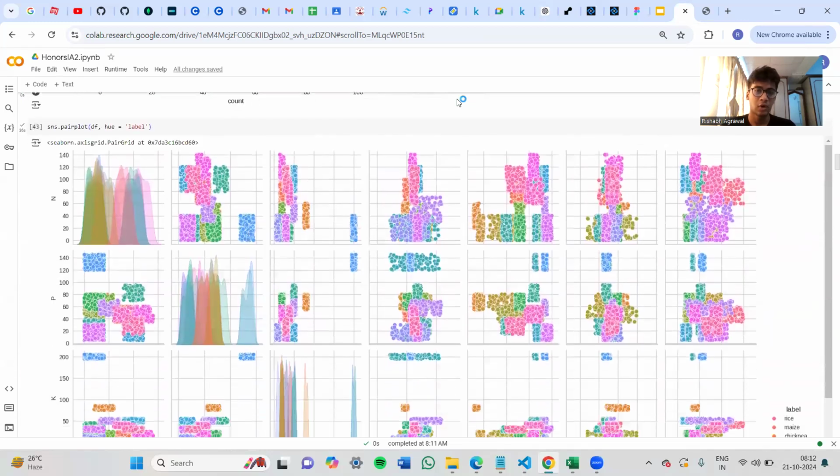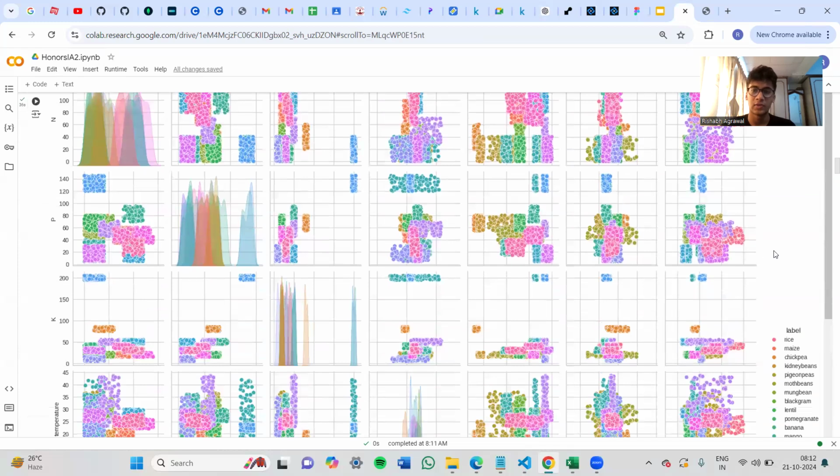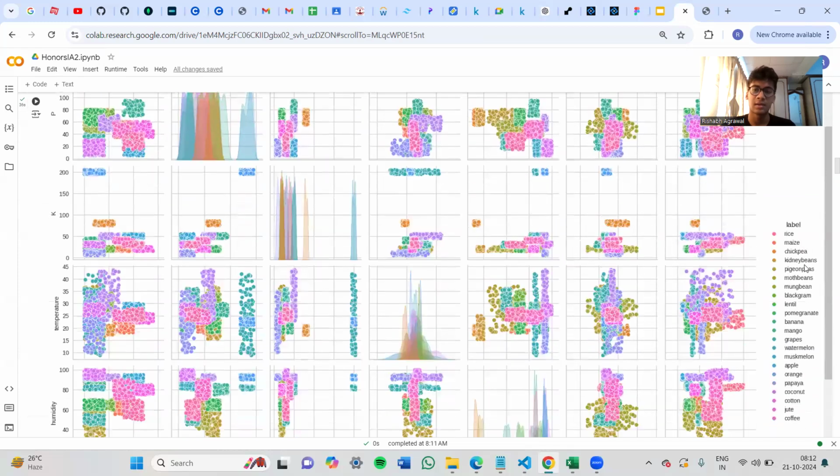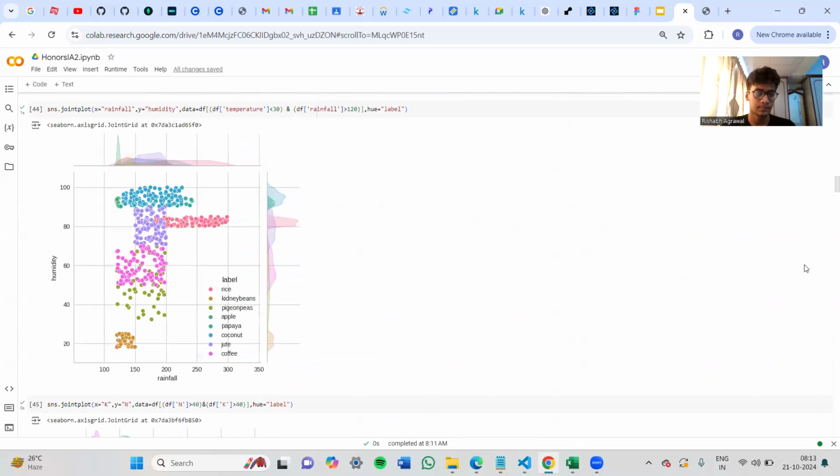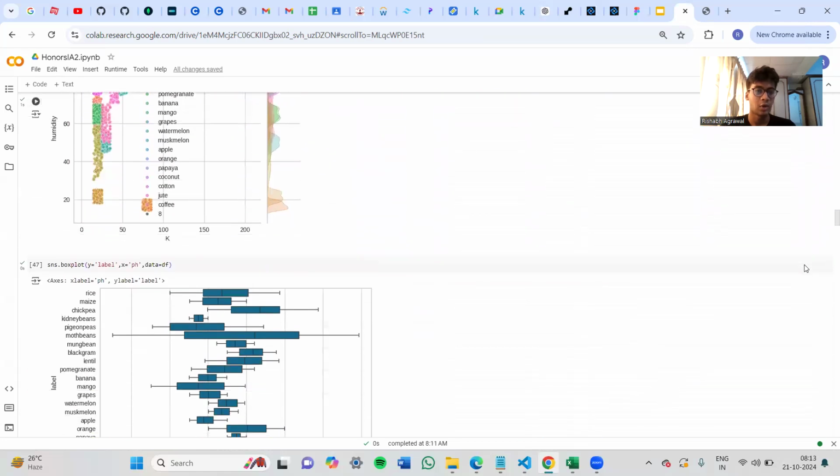This is just a pair plot of all the features against each other. It is helpful to visualize and see trends in our data set. These are the graphs we have already seen.